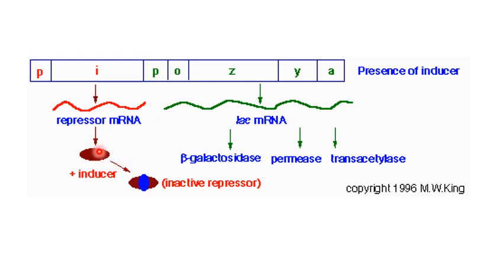Now when the inducer enters the cell, it will get attached to the repressor, and the repressor will undergo a conformational change in shape. As a result, it will get detached from the operator region. Then RNA polymerase will bind to the promoter and start transcription of a polycistronic mRNA, and that is going to synthesize the three enzymes: beta galactosidase, lactose permease, and trans-acetylase.